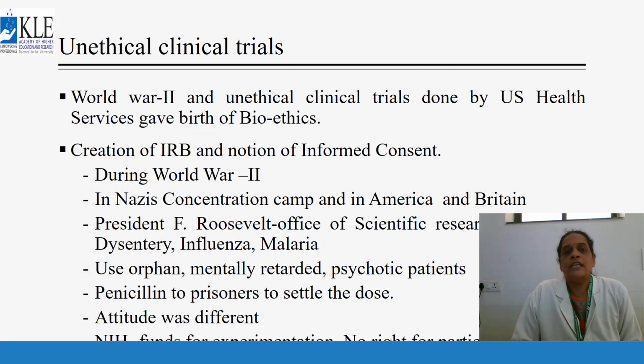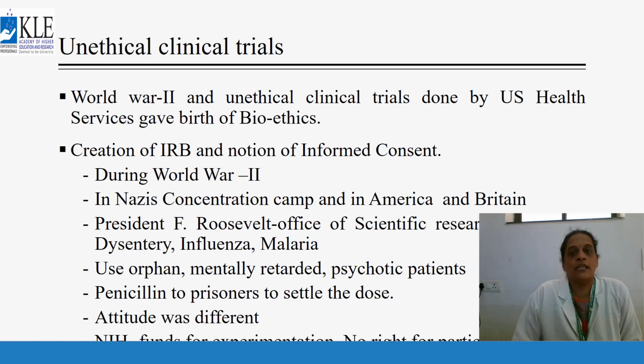According to the history of unethical clinical trials done before World War II, the unethical clinical trials by the US Health Services gave birth to bioethics and to the creation of IRBs and informed consent.